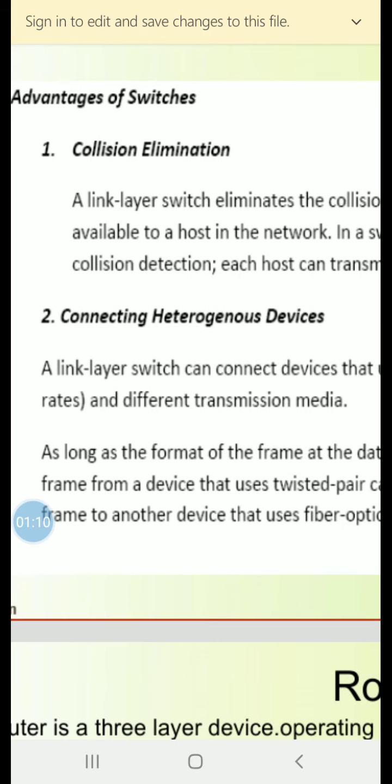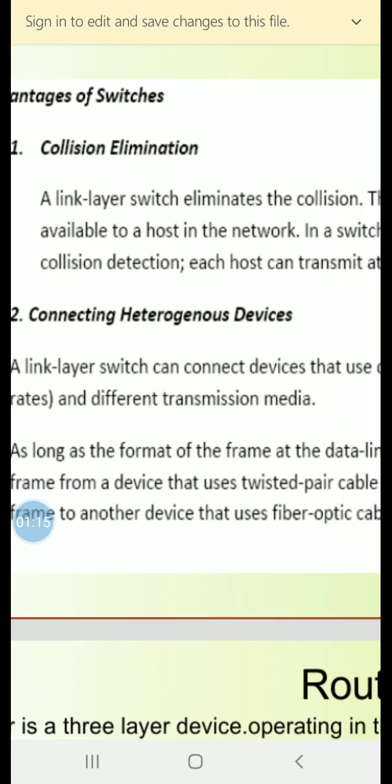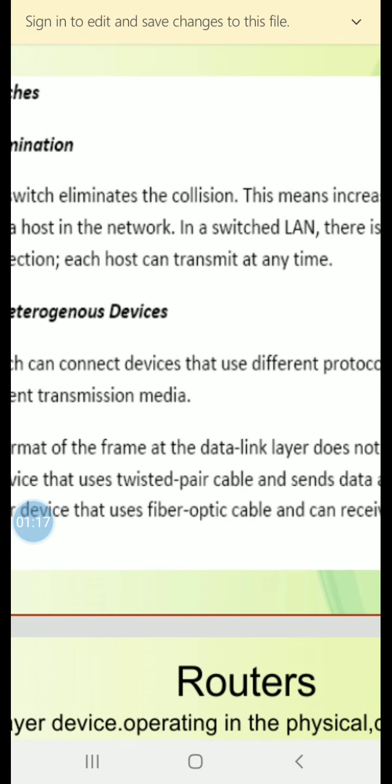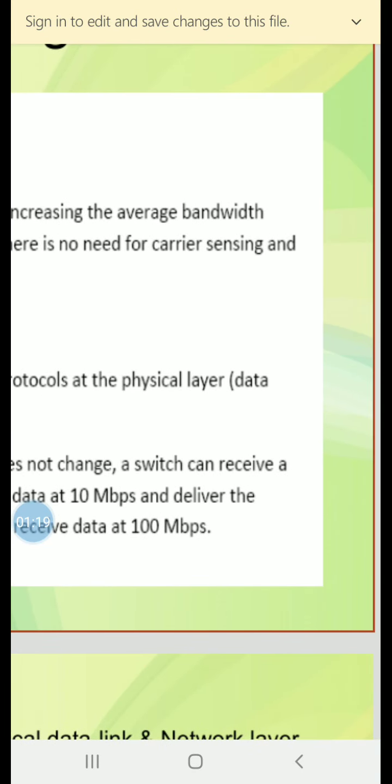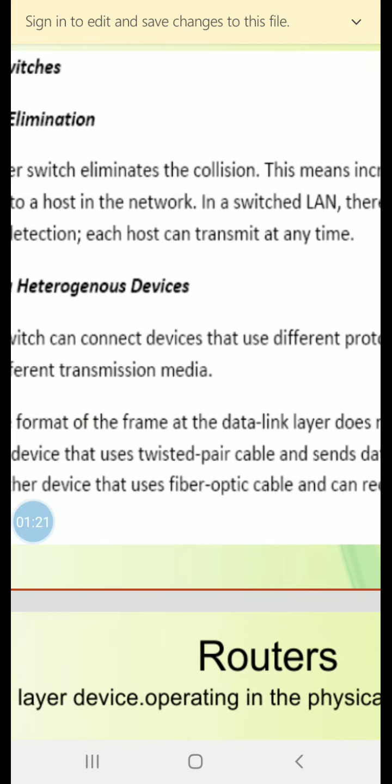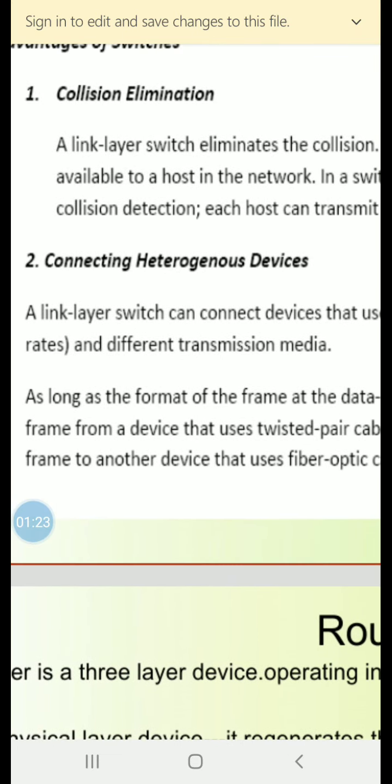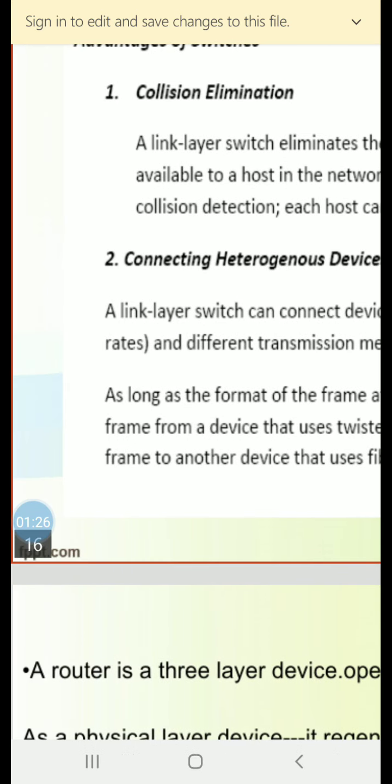The second advantage is connecting heterogeneous devices. A link layer switch can connect devices that use different protocols at the physical layer, data rates and different transmission media.